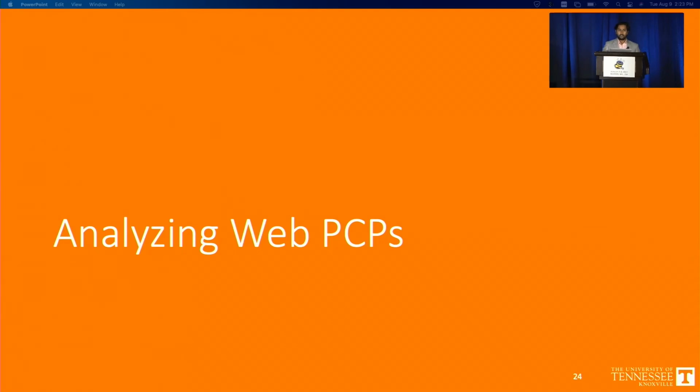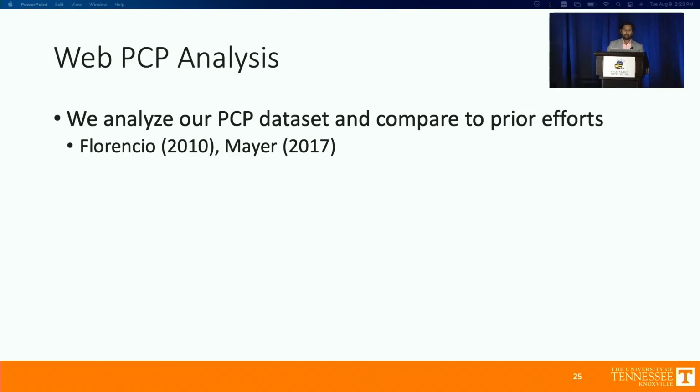So now, using our strength checking algorithm, we analyze our web PCBs. We take works from Florencio and Herley, and Meyer, published in SOUPS previously, and analyze our PCB data set using our algorithms. And we try to compare it with the previous efforts.